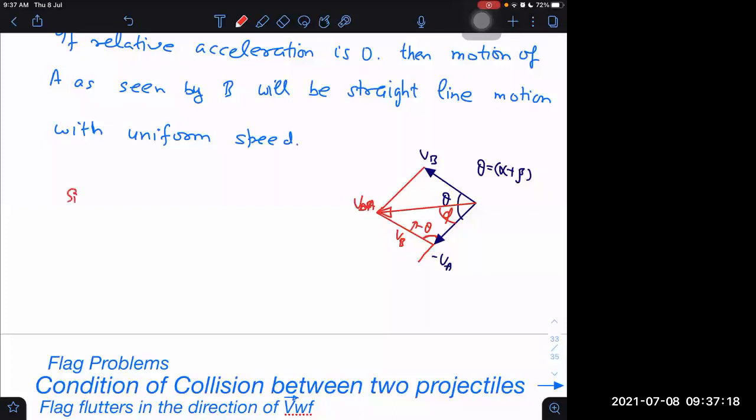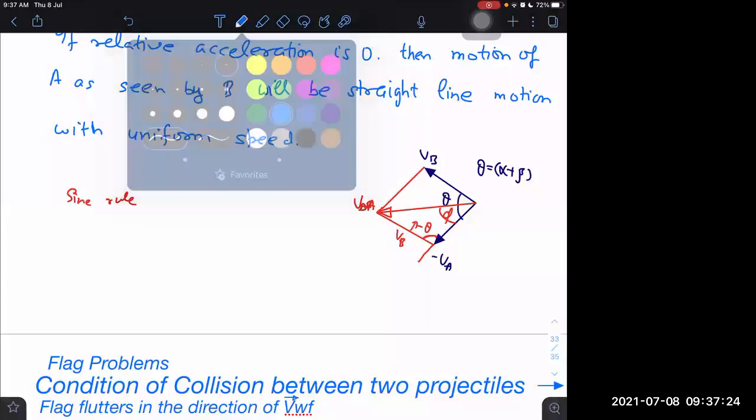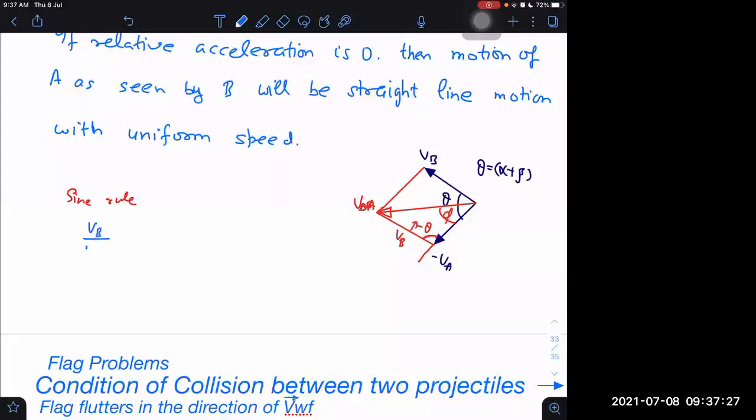Then by sine rule, we get VB divided by sine phi is equal to VBA divided by sine of pi minus theta. What is VBA? VBA is nothing but the root of VB square plus VA square plus 2 into VB into VA into cos of theta. Right? Sine theta.